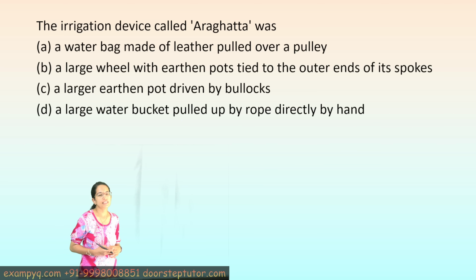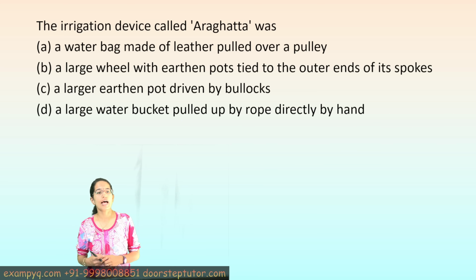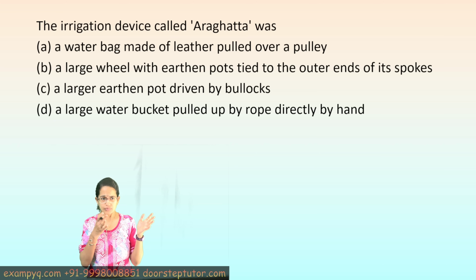Now the irrigation device which is known as Aragat. This is one of the topics that has also been mentioned in the NCERTs. It is basically a Persian wheel or a water wheel. There is a large vertical wheel, and there are earthen pots attached to it.